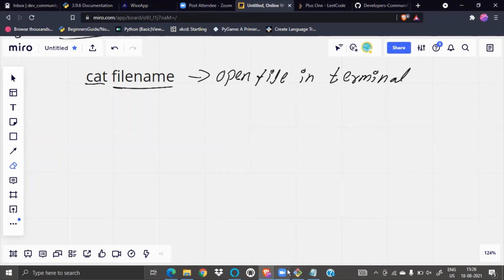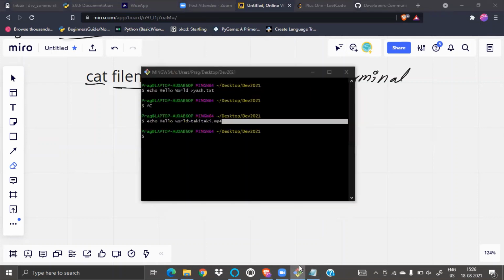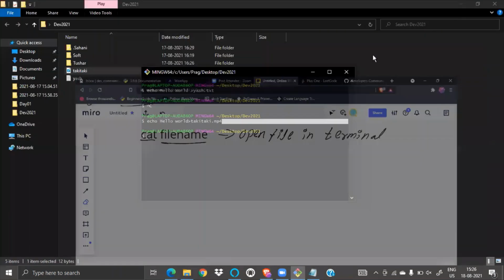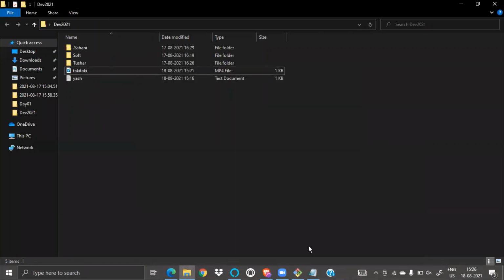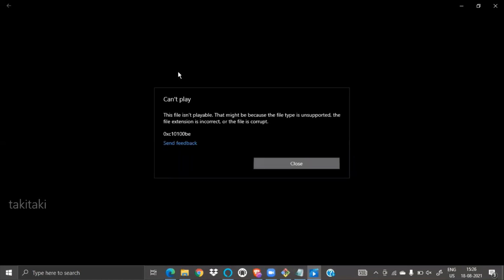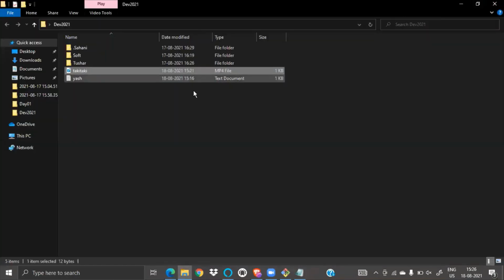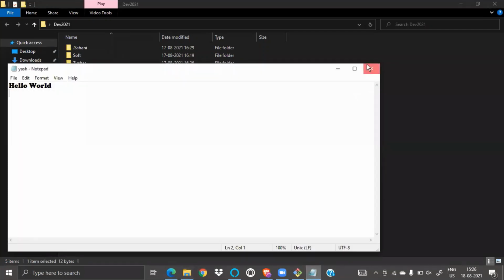Let's see how a file opens in the terminal. If I do this, the file is not opening because we have written text inside an mp4 file, inside a video. So how can I open this?